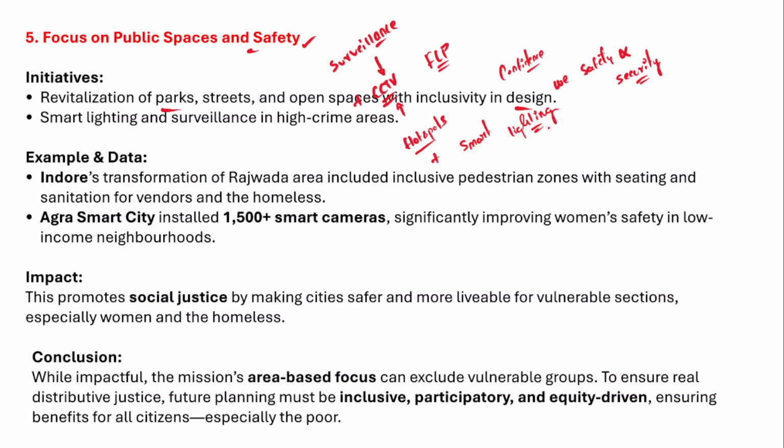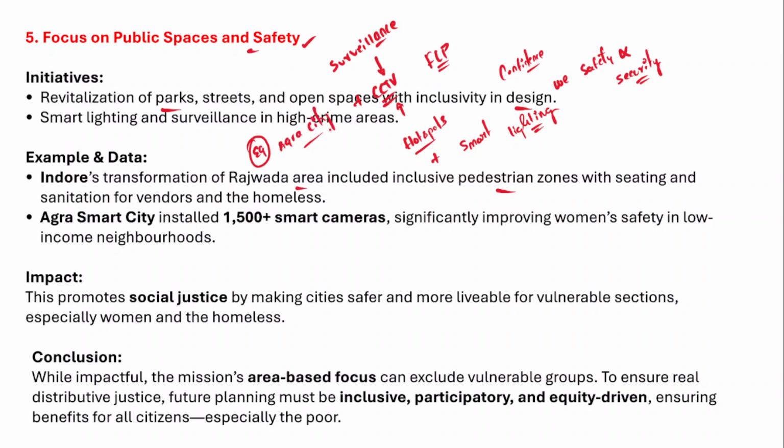Now the best examples would be the transformation of Rajwada area in Indore. This included pedestrian zones with seating and sanitation for vendors and homeless people. Another example would be Agra Smart City.